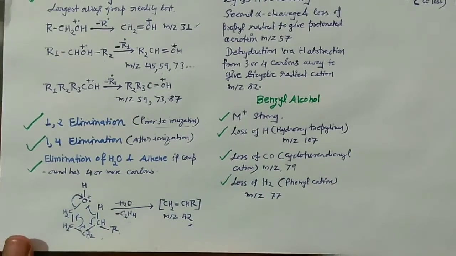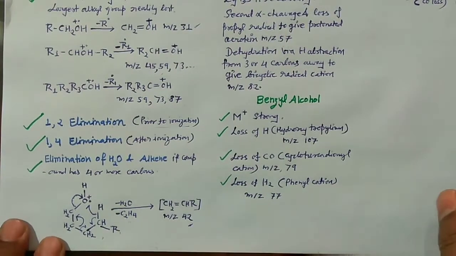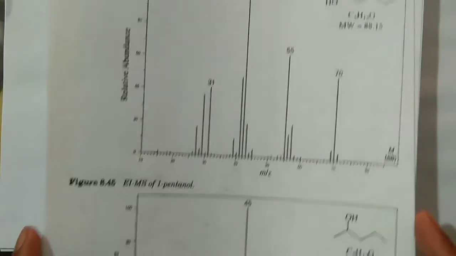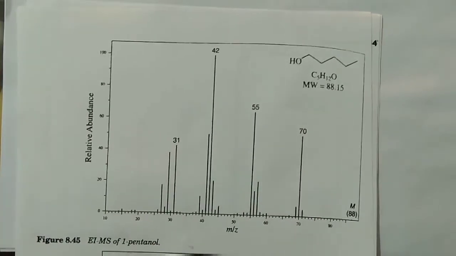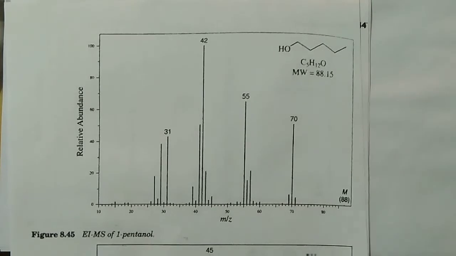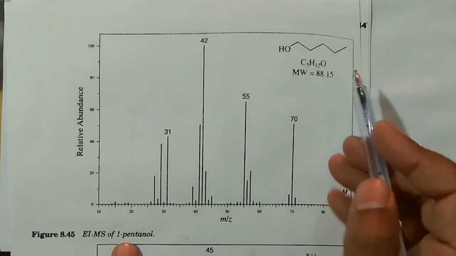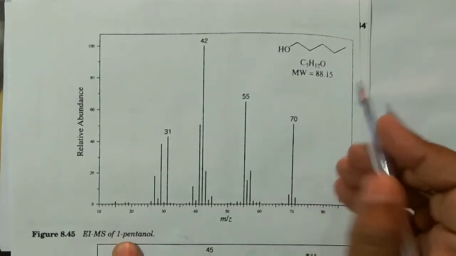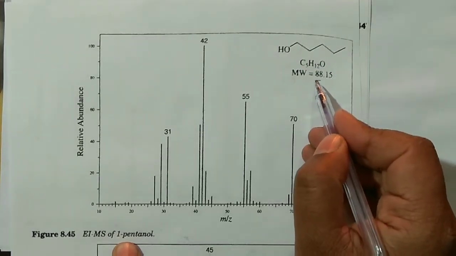Now very quickly we will see how we can read the spectrum of these alcohols. You can focus on this one. Here you can see this compound is pentanol, C5H12O. So you are getting the peak at 88, right?